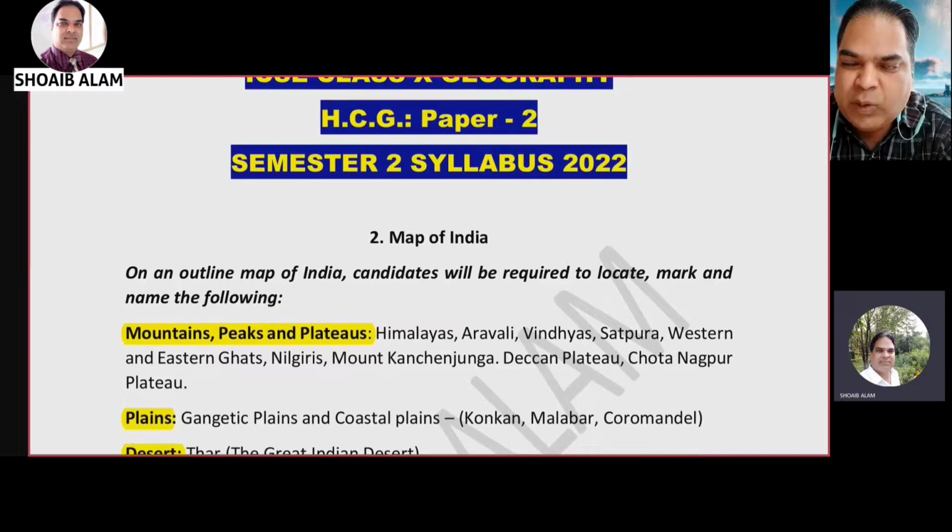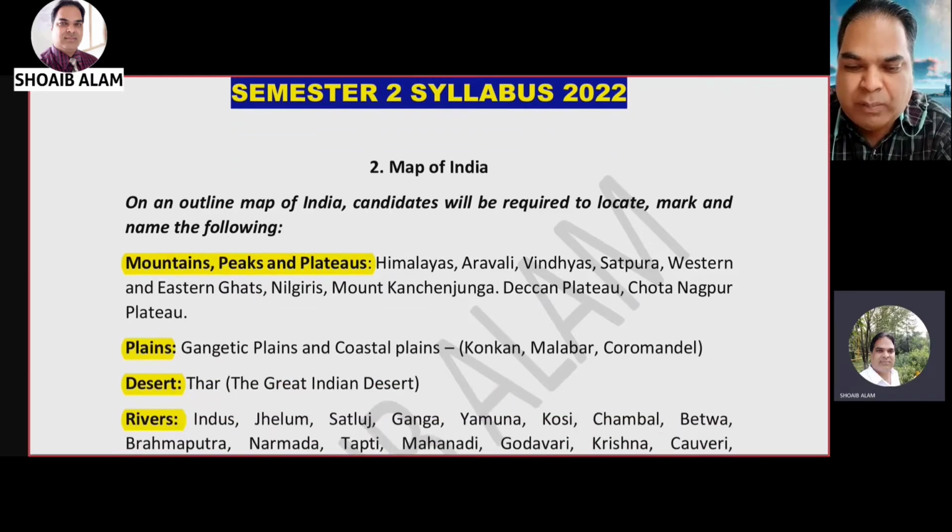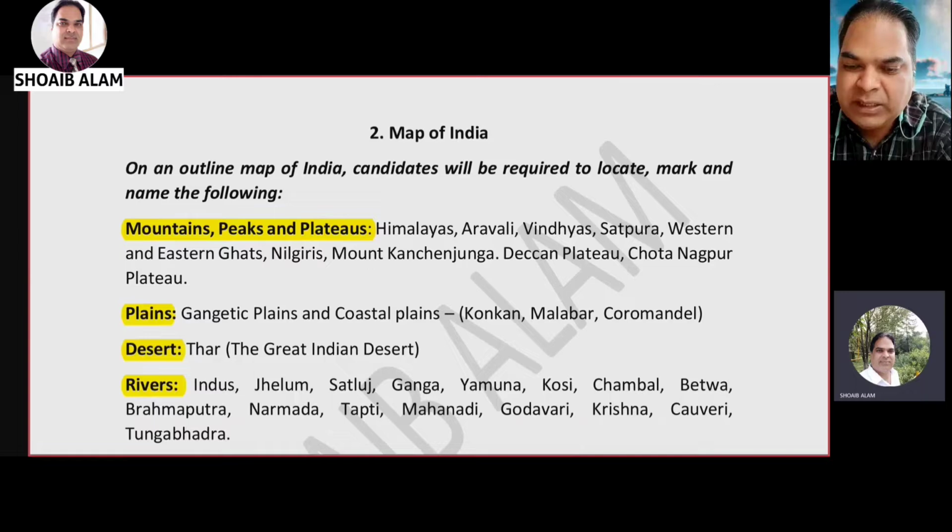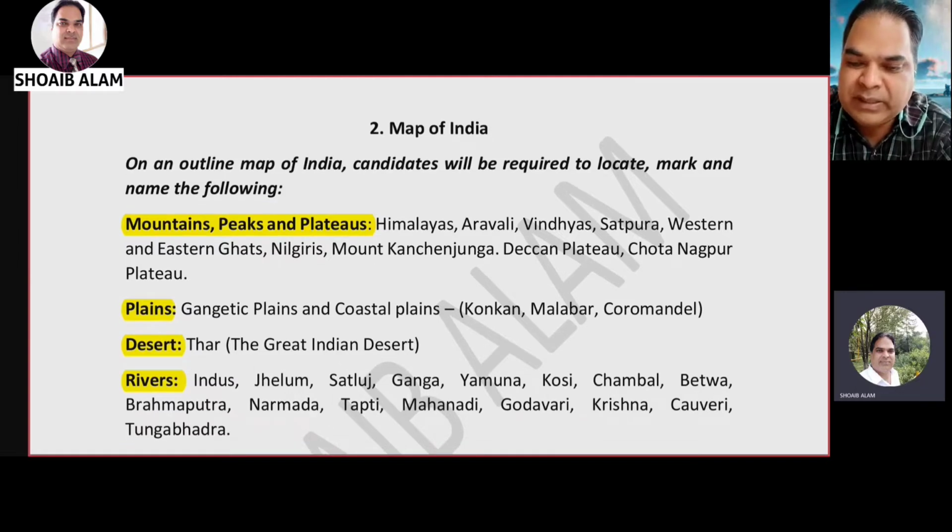So you can see here, what we have to do is the map of India. On an outline map of India, the candidate will be required to locate, mark, and name the following. Mountain peaks and plateaus are there, and you can see which ones are mentioned: Himalayas, Aravalli, Vindhyas, all these are there. You can just go through it.